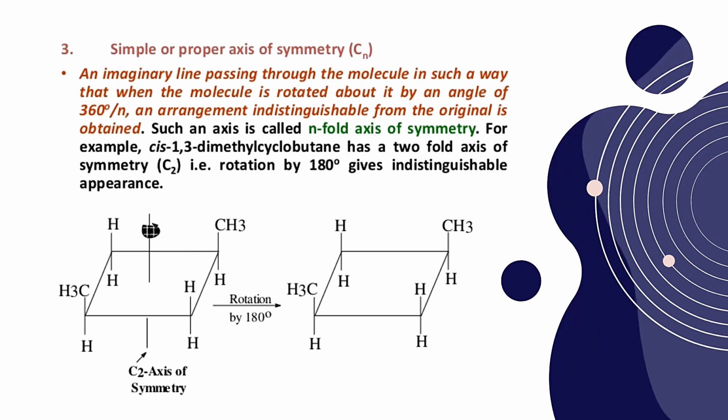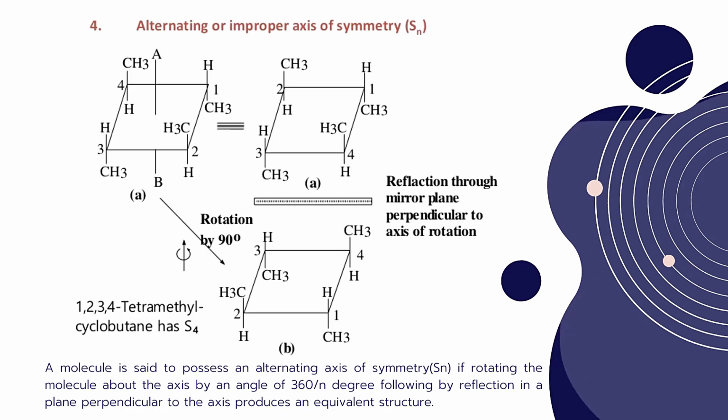Okay, for example, cis 1,3-dimethyl cyclobutane has a 2-fold axis of symmetry. So that's why it is represented with C2. That is, rotation by 180 degrees gives an indistinguishable appearance. Okay, if you see the example below, 1,3-dimethyl cyclobutane, if we rotate about an axis by a 180-degree angle, we will get the same structure again. So both structures, the former and the later, are indistinguishable from each other, having the same kind of structural orientation. So that's why such kind of symmetry is called simple or proper axis of symmetry.